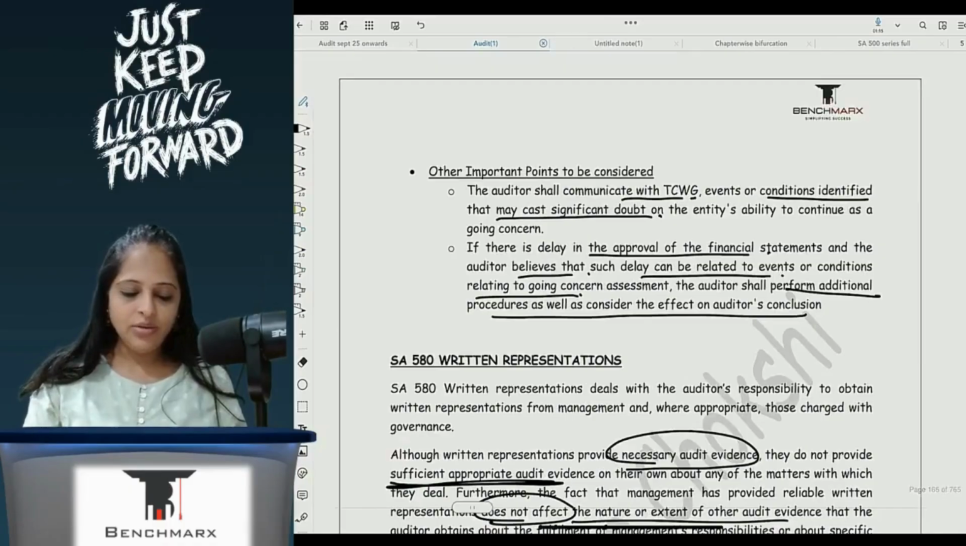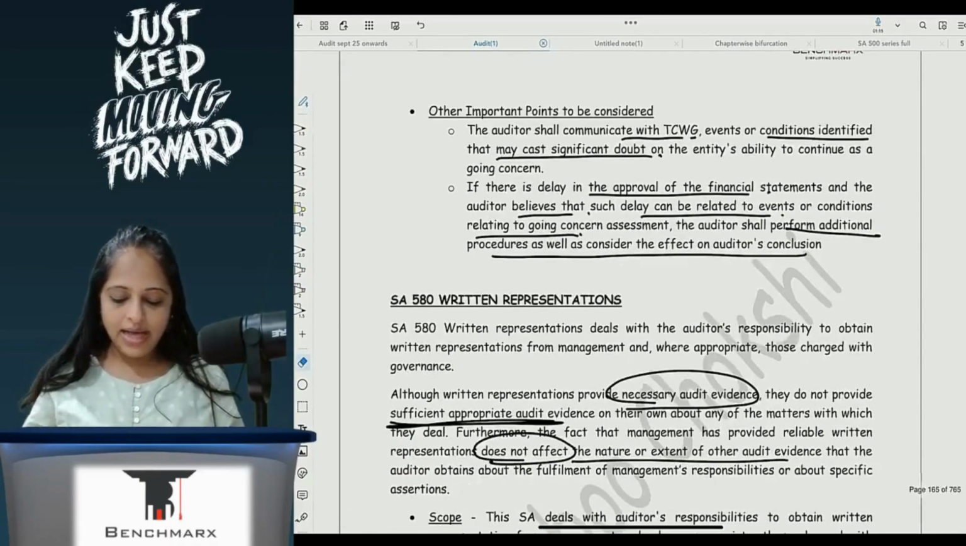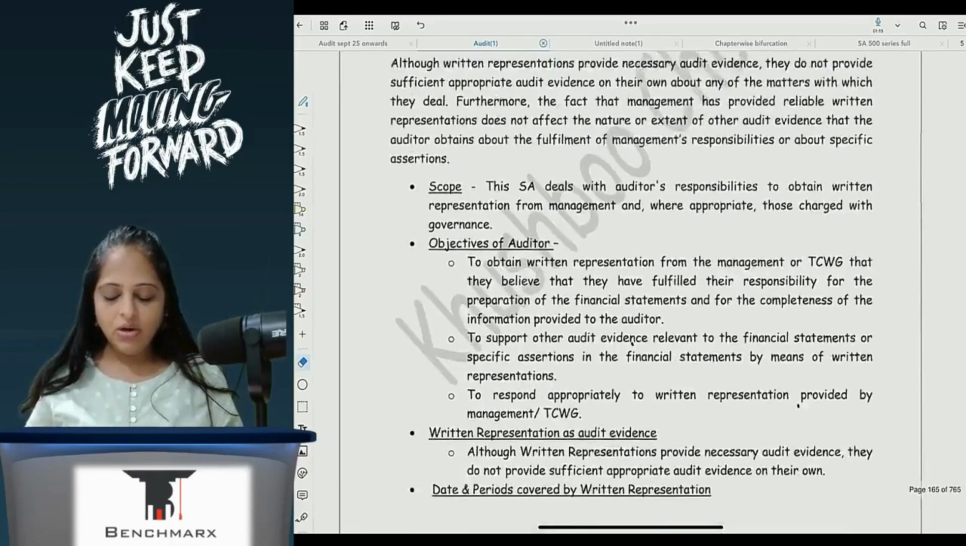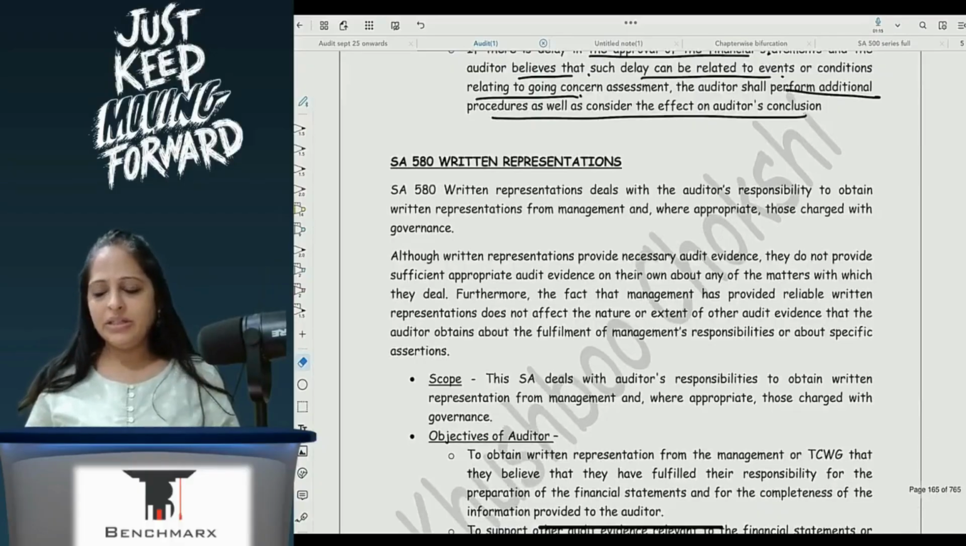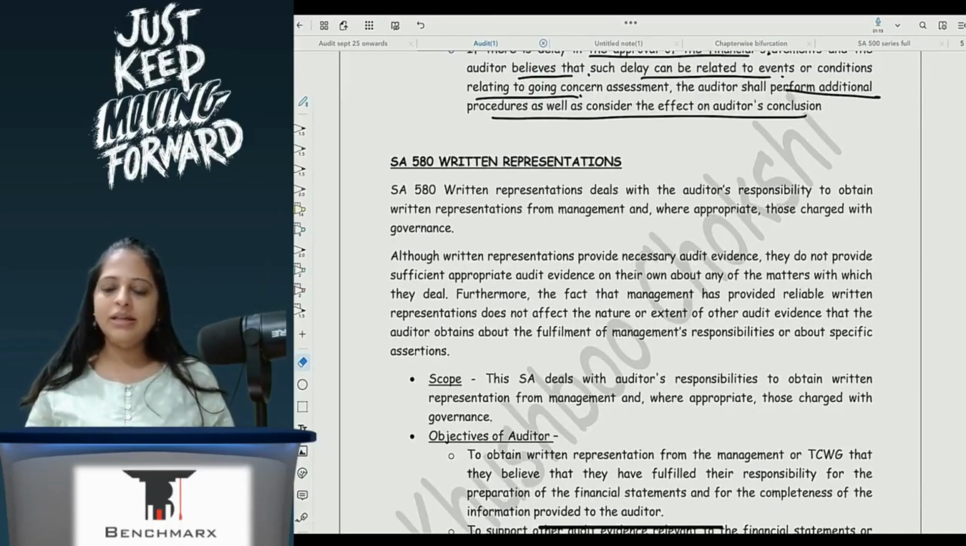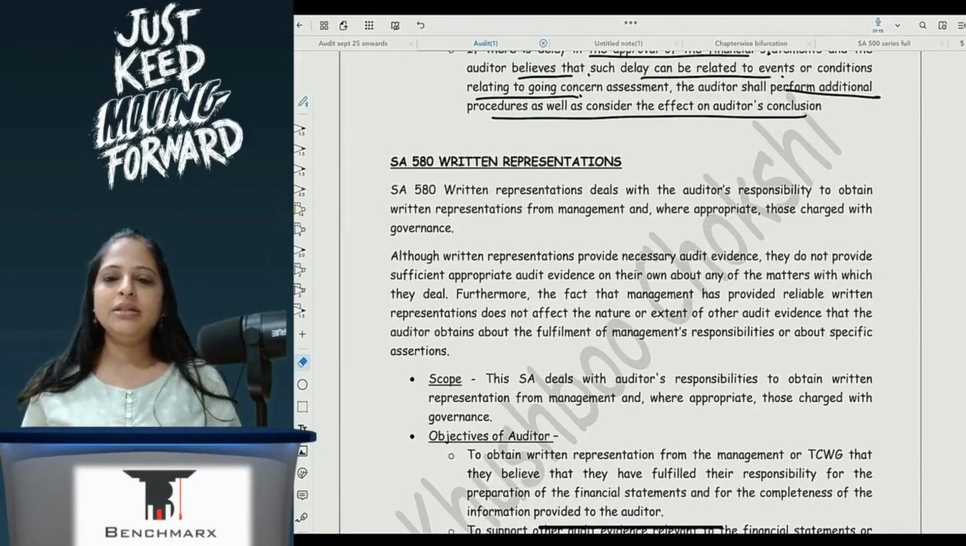Okay, so now coming to the last part of this particular chapter, which is your SA 580, written representation. It's a very small standard and we have been using this written representation everywhere since the time we have started. We have been using it.